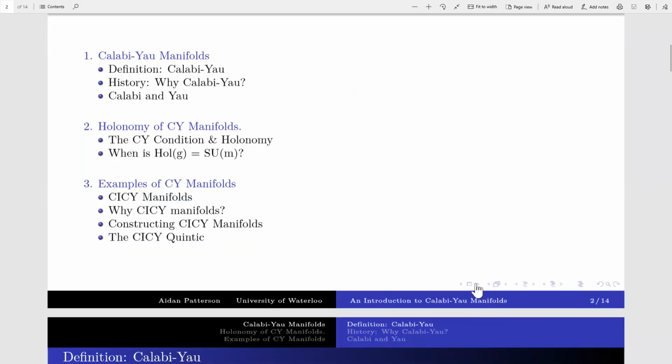All right. The goal of this talk is to introduce the idea of a Calabi-Yau manifold and examine some of their properties. In particular, we're interested in the existence of flat metrics as well as the metric holonomy group. And finally, we'll see some examples of Calabi-Yau manifolds and look at some pretty pictures.